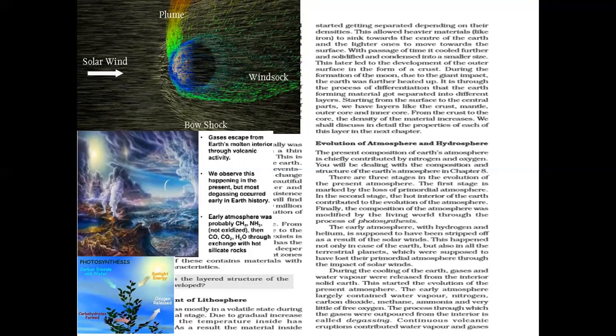During the cooling of the Earth, gases and water vapor were released from the interior of the Earth. This started the evolution of the present atmosphere. The early atmosphere largely contained water vapor, nitrogen, carbon dioxide, methane, ammonia, and very little free oxygen. The process through which the gases are outpouring from the interior of the Earth is called degassing.